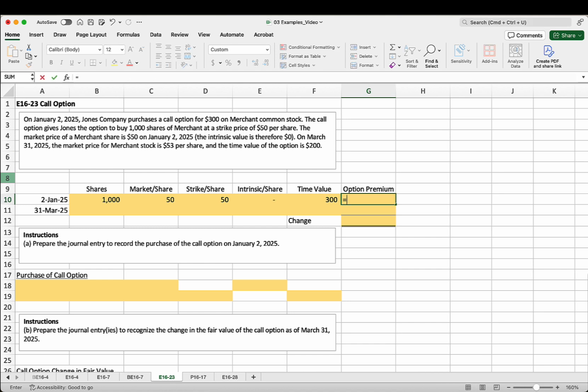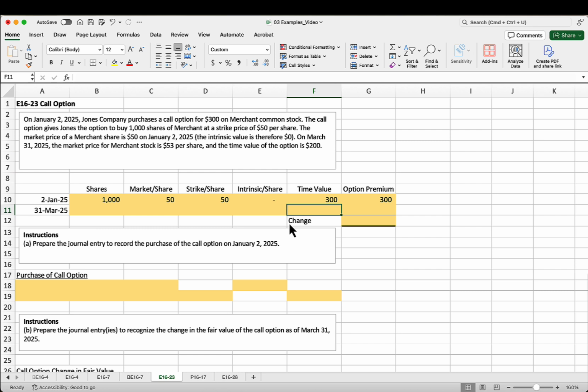So our option premium at any point in time is going to be that time value plus the number of shares times the intrinsic value per share. So we're willing to pay for whatever that advantage we have over the market right now at this point in time, plus the fact that it could get better during the remaining time period. So at this point, there is no advantage over the market, so we're just willing to pay for that time value or the fact that this could get better for us.